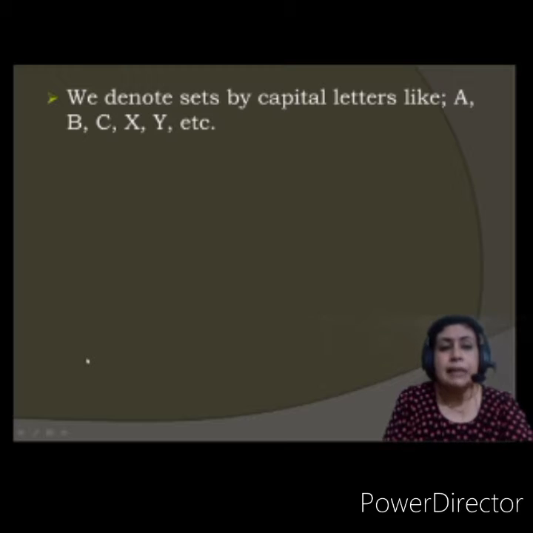These are simple things that you need to remember about a set. We denote sets by capital letters like A, B, C, X, Y, and so on. Any alphabet you can take to denote your set. We'll see how to write a set further, but you denote a set by capital letters.